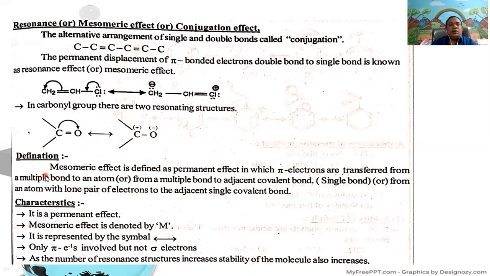Here, the mesomeric effect is defined as a permanent effect in which pi electrons are transferred from a multiple bond to an atom, or from a multiple bond to an adjacent single covalent bond, or from an atom with a lone pair of electrons to the adjacent single covalent bond.